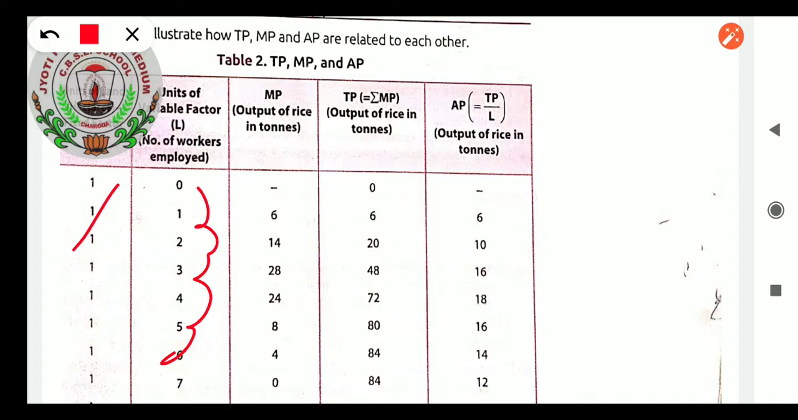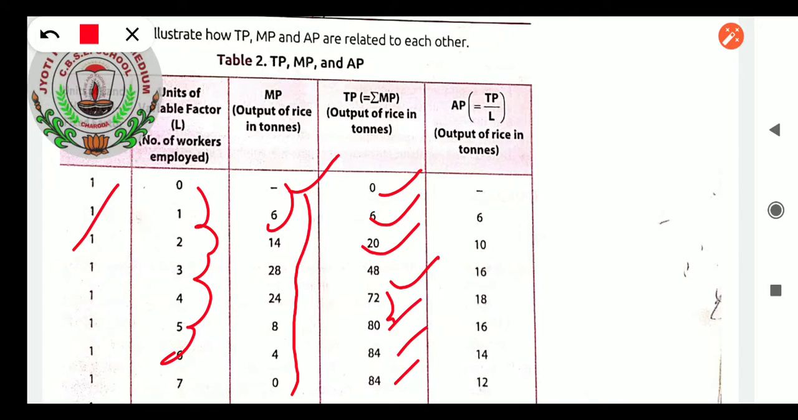Now marginal productivity is given there: 0, 6, 14, 28, 24, 8, 4, 0. We know total productivity equals the sum of MP. So the first MP is 0, so here it will be 0. 0 plus 6 is 6, 6 plus 14 is 20, 20 plus 28 is 48. So I think it is clear how we are getting this total product, as the sum of MP. Average product equals total product upon labor. I explained this to you in the class. If you apply this formula, you will get this AP.